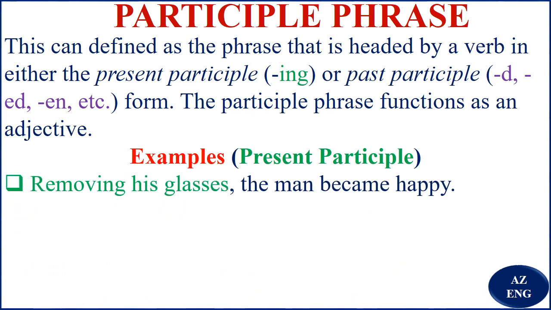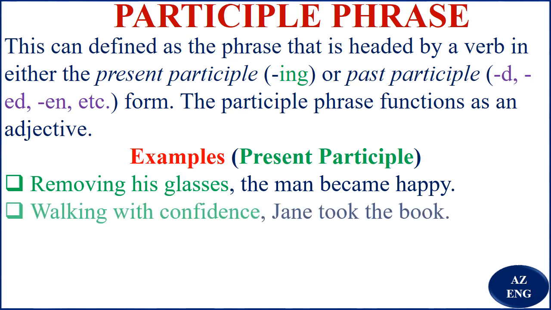Then removing his glasses, who? The man. Removing his glasses, the man became happy. So removing his glasses is our participle phrase. Walking with confidence, like who? Jane. She was the one walking with confidence. So it gives us description, right? Walking with confidence, Jane took the book. Jane took the book walking with confidence.